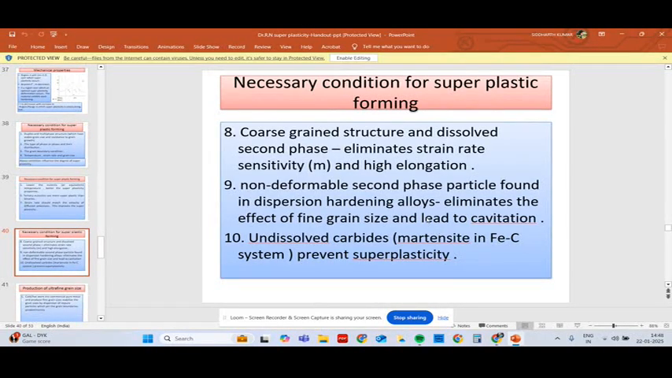Coarse grain structure and dissolved second phase particles eliminate the strain rate sensitivity and high elongation. Non-deformable second phase particles found in dispersion hardening alloys also eliminate fine grain size and lead to cavitation. Undissolved carbides also prevent superplasticity. For example, iron carbide prevents superplasticity.